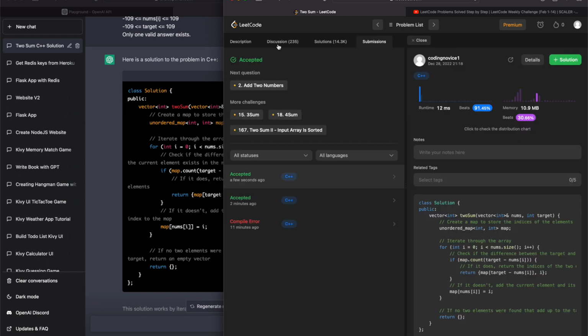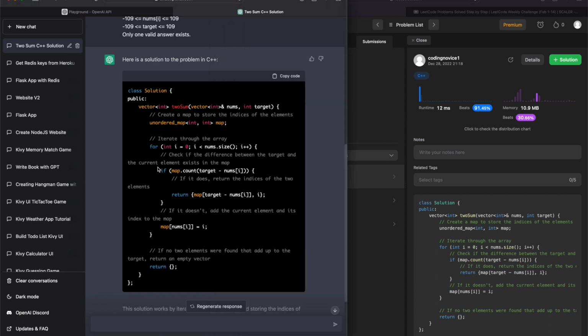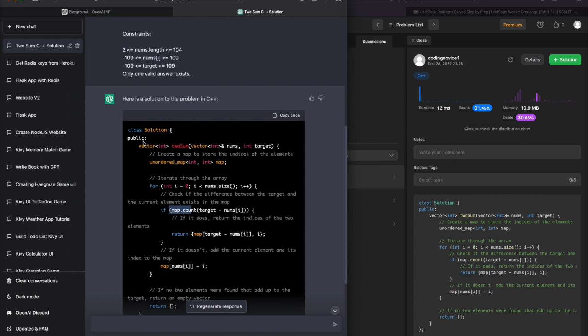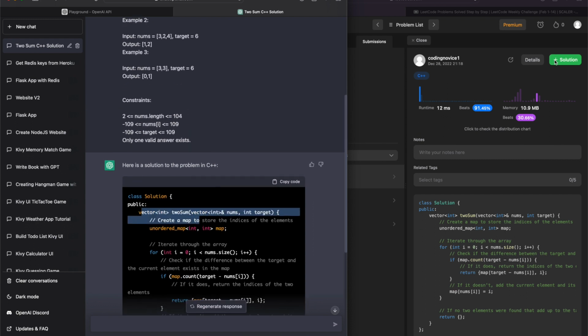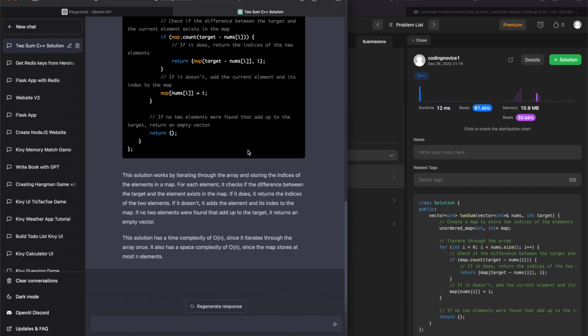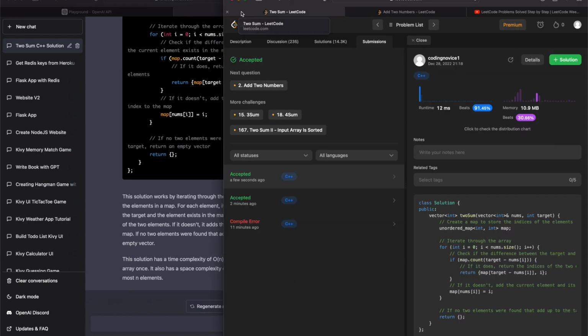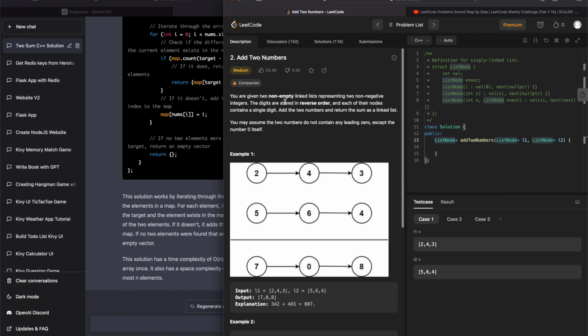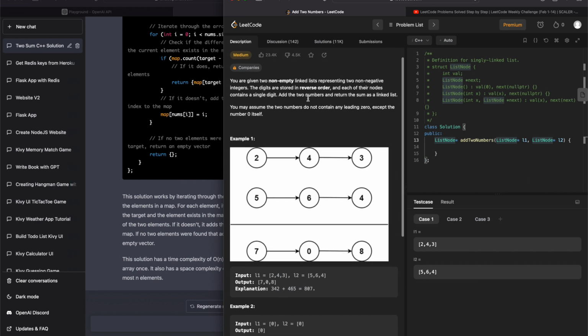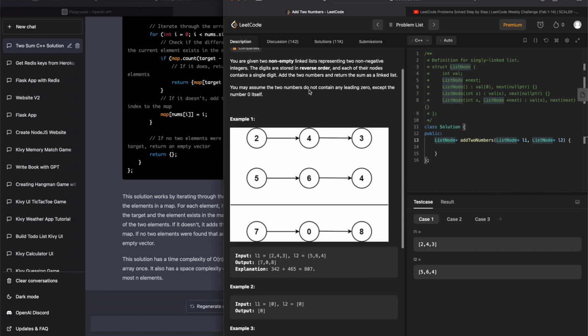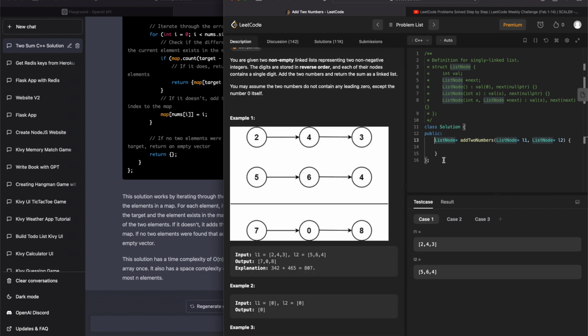The problem was accepted, which is great. I don't even know how it works, but we can see that there's some kind of map function here. It's got vectors. I guess that was in the starting code, but let's move on to number 2 and see if we can figure it out. You're given 2 non-empty linked lists. The digits are stored in reverse order. You know, I'm not even going to read this.